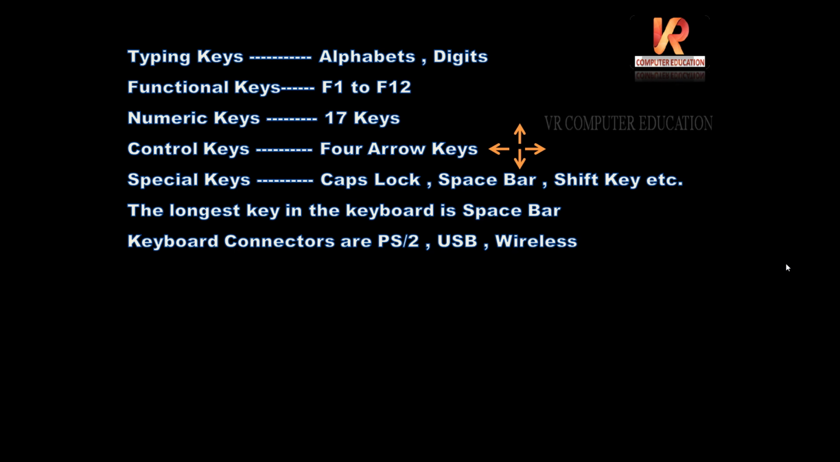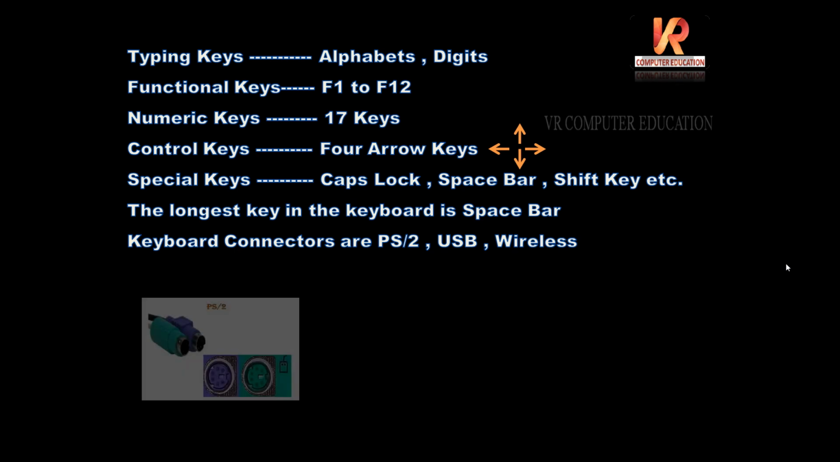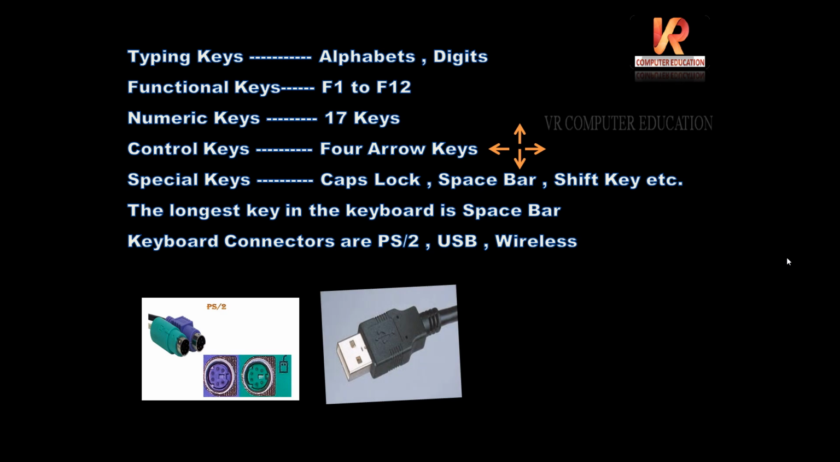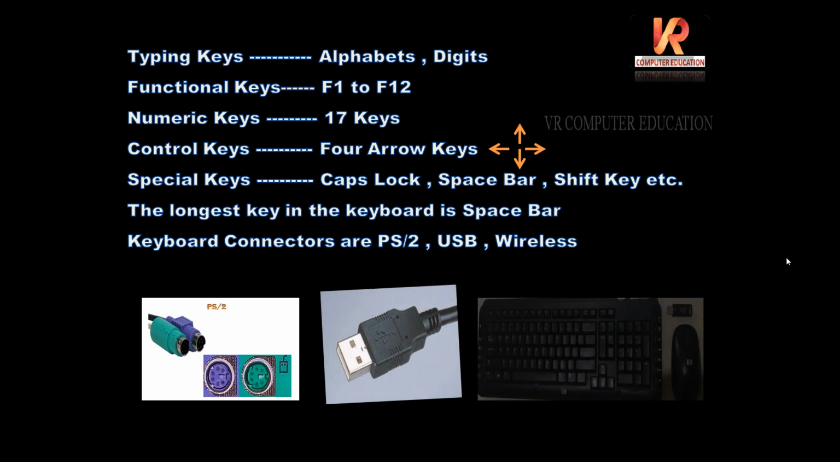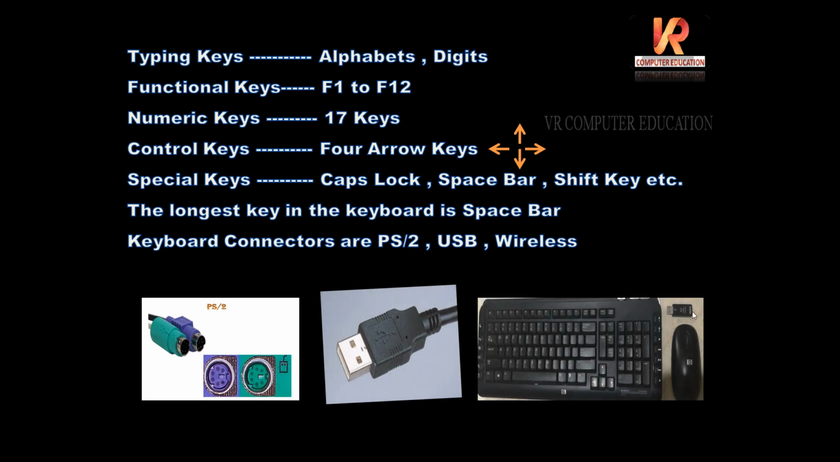Keyboard connectors are PS/2. This is PS/2, a 6-pin connector, blue color you can see. Next, USB. The USB connector is like this. And wireless, so without wire, a small adapter will be connected with Bluetooth. With Bluetooth, keyboard and mouse are connected, and this is the wireless keyboard. So this is about the keyboard.